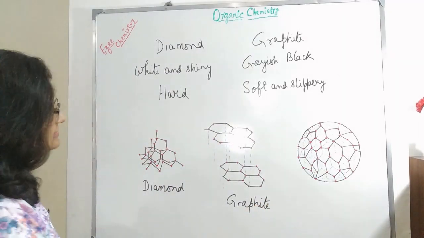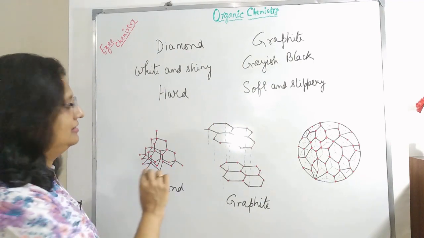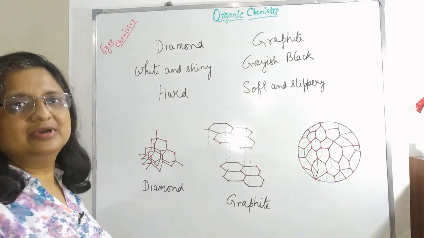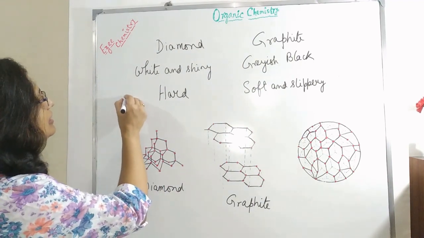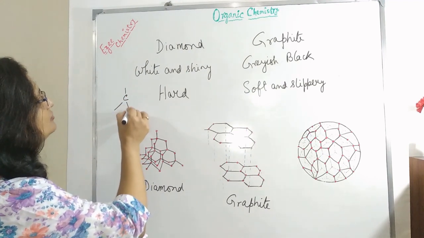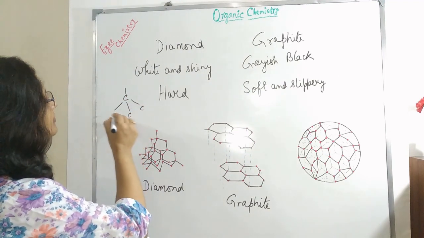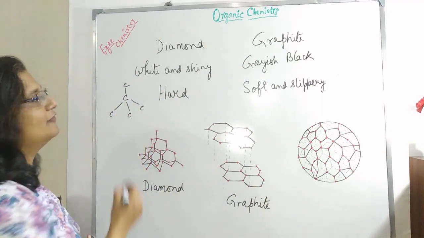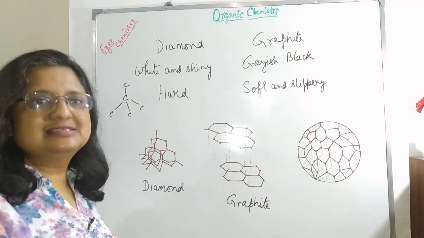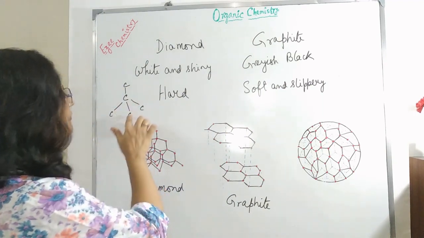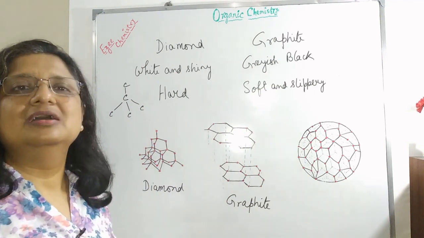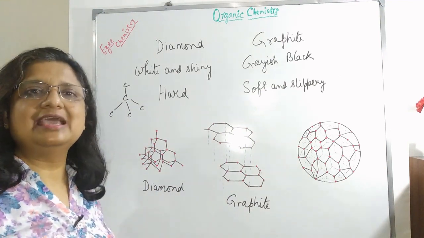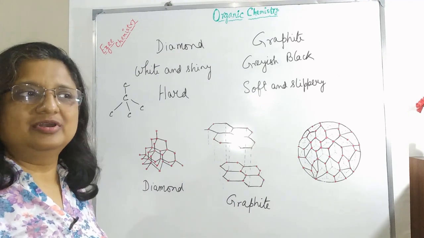In case of diamond, this is a crystal of diamond. In case of diamond, we will see a carbon atom is attached to 4 more carbon atoms. All 4 bonds, since carbon is tetravalent, are attached to 4 other carbon atoms with the help of a covalent bond.